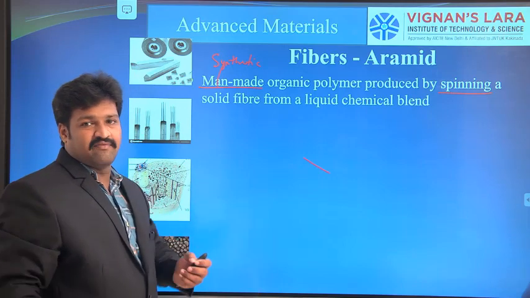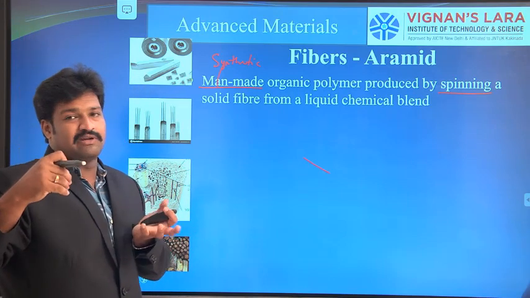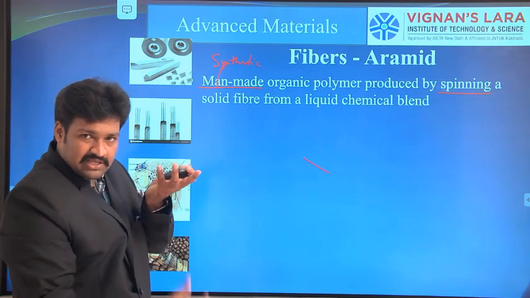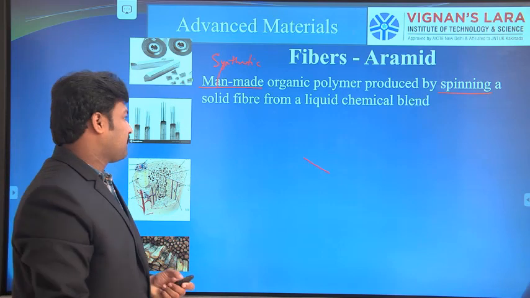These are extracted through something similar to a mesh. The liquid or molten material is poured on top of the mesh. Due to the holes, the fibers are extruded. That we will discuss in the manufacturing of composites.